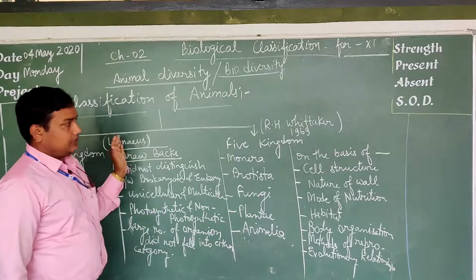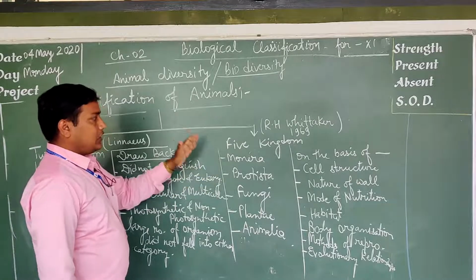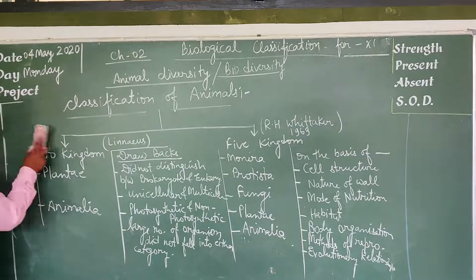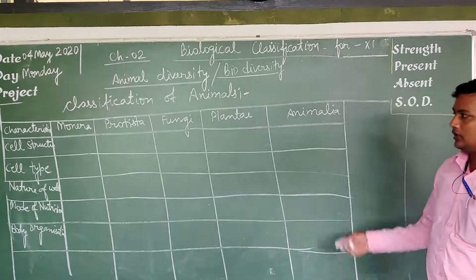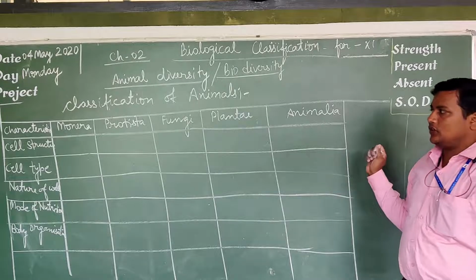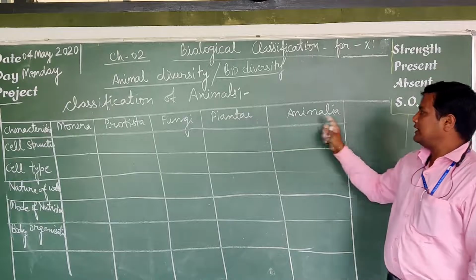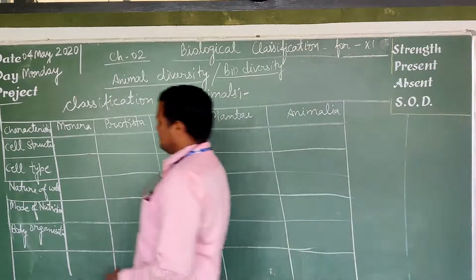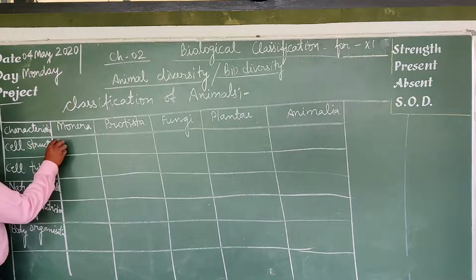Now through one chart I am going to discuss all the criteria of the 5 kingdom classification. Okay, now students, here is the overall classification of the 5 kingdoms: Monera, Protista, Fungi, Plantae, and Animalia. The first characteristic is cell structure. Cell structure means the cell is unicellular or multicellular.